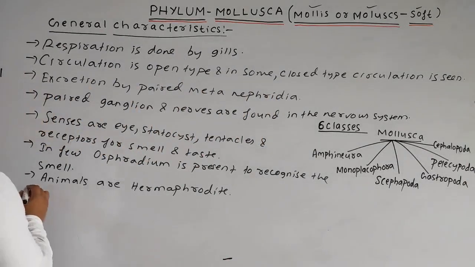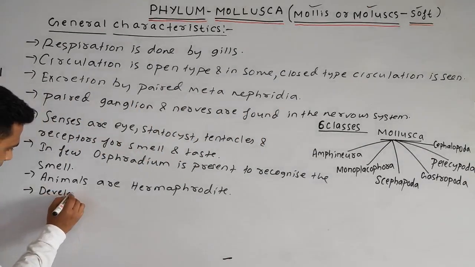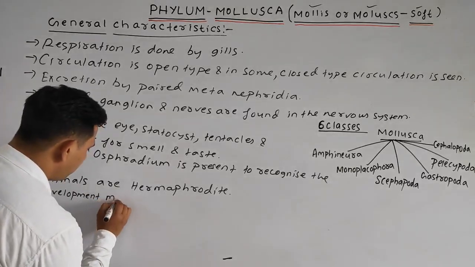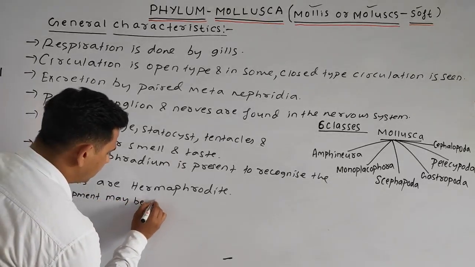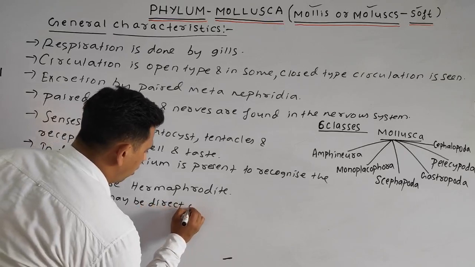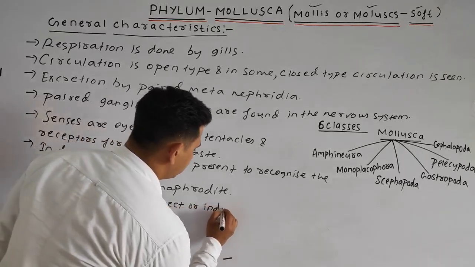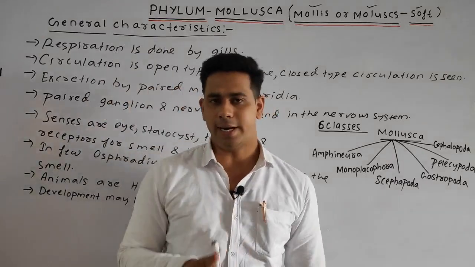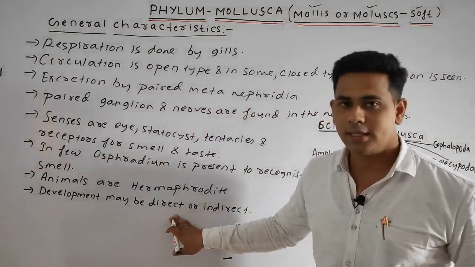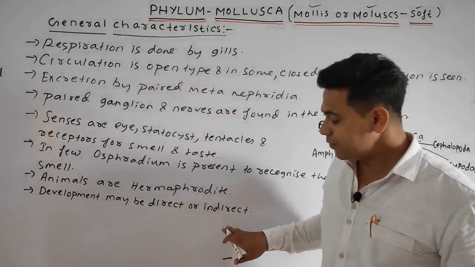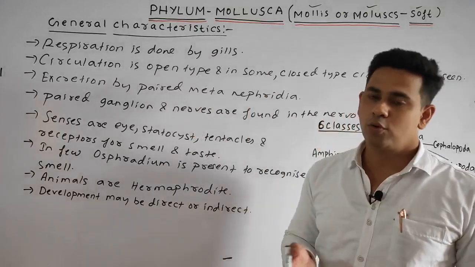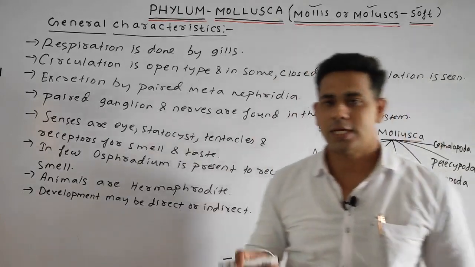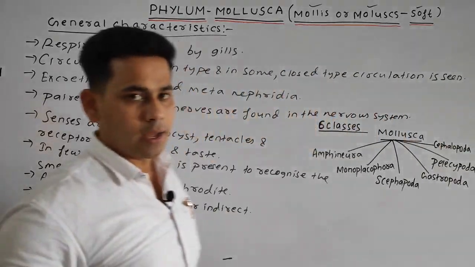Next point, development may be direct or indirect. If direct, then there are no larval stages. If indirect, then there must obviously be larval stages. In Mollusca, the larval stages are the trochophore larva or the veliger larva.